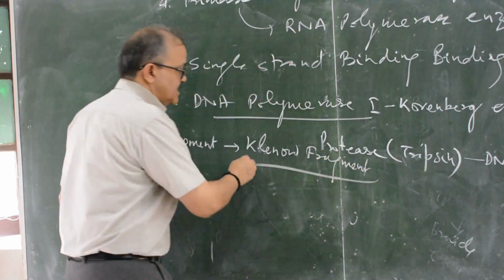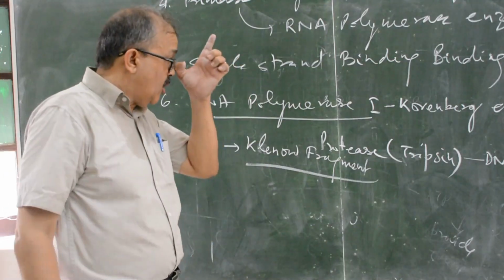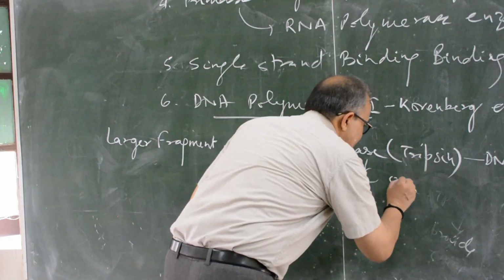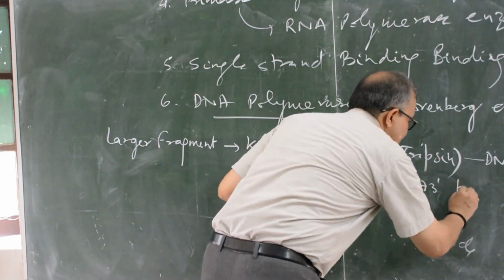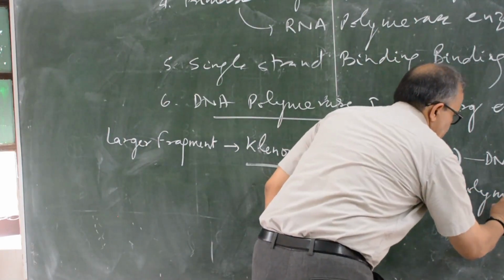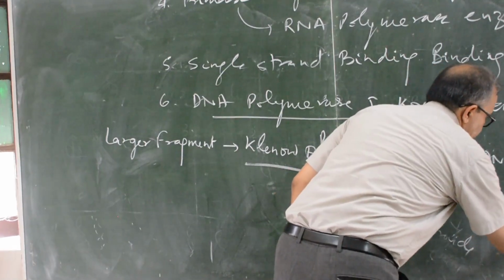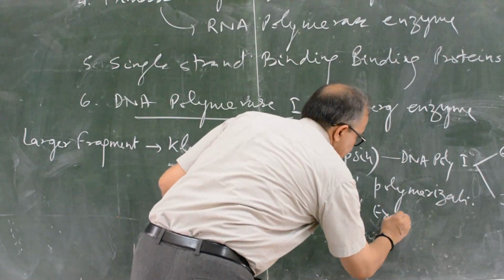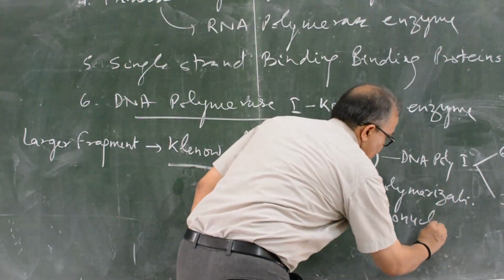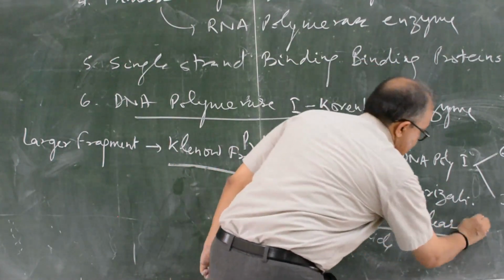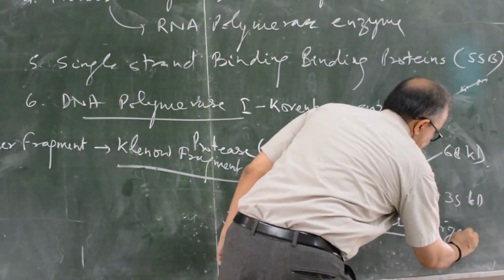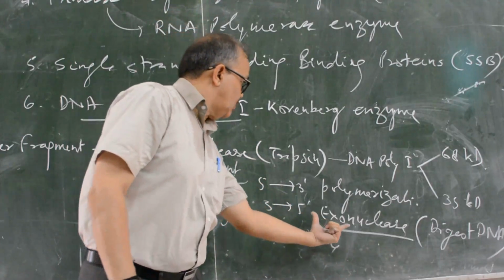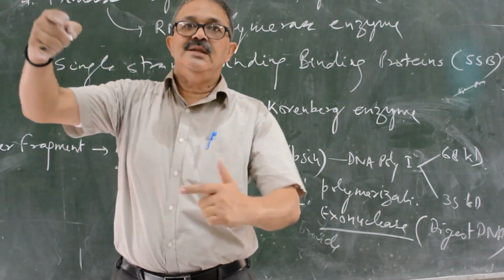The Klenow fragment has the ability of 5 to 3 polymerization and 3 to 5 exonuclease. Exonuclease means it digests DNA, and polymerization means it synthesizes a new strand.